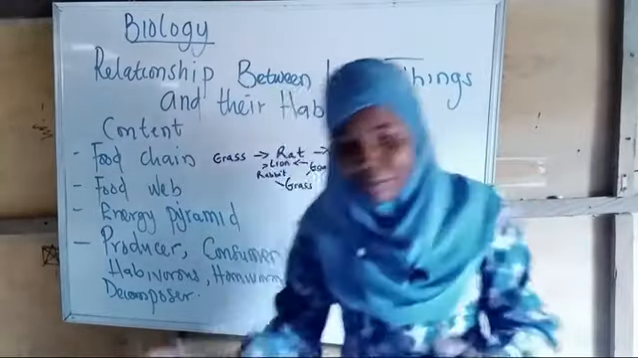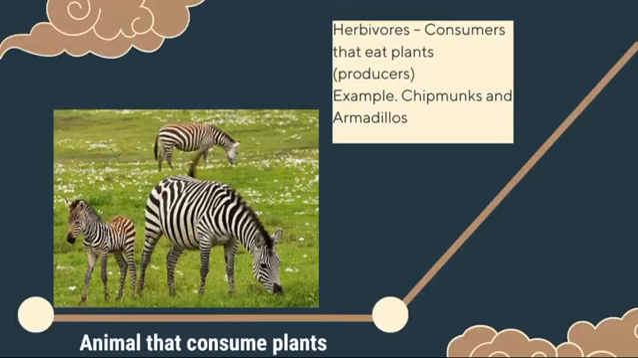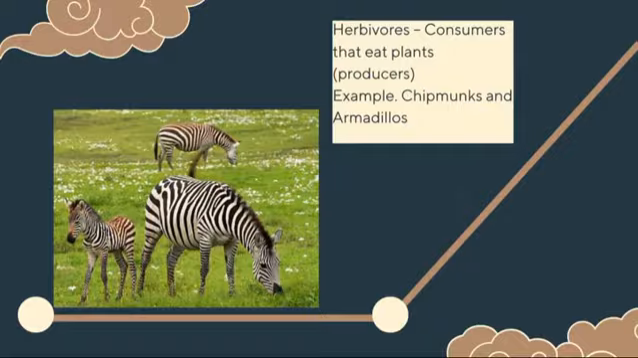Now, another type of relationship we'll be looking at is the herbivorous. When we say an organism is herbivorous, it means that they consume plants and they are also the producers. So a rat is an herbivorous animal, a rabbit is an herbivorous animal because of what they feed on, grass. So those are examples of herbivorous.